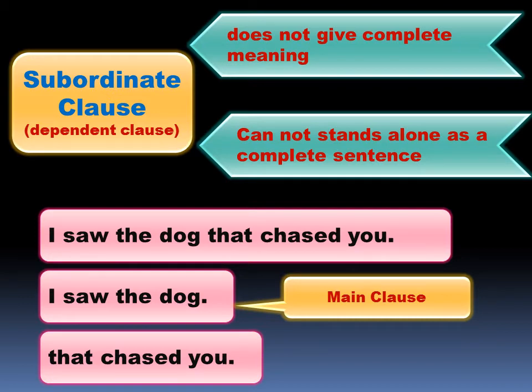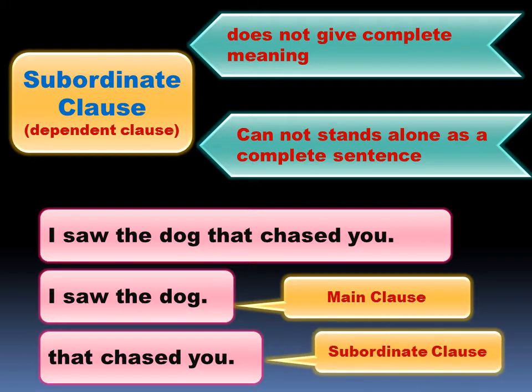So only when you write I saw the dog that chased you, it gives a complete meaning. Hence, the dependent clause that chased you does not give a complete meaning. So such a clause is called dependent clause or subordinate clause.